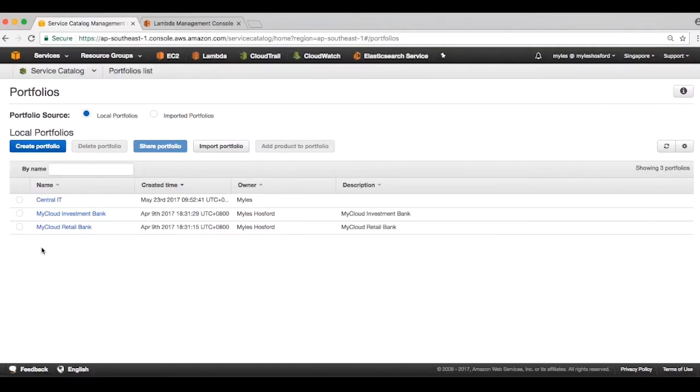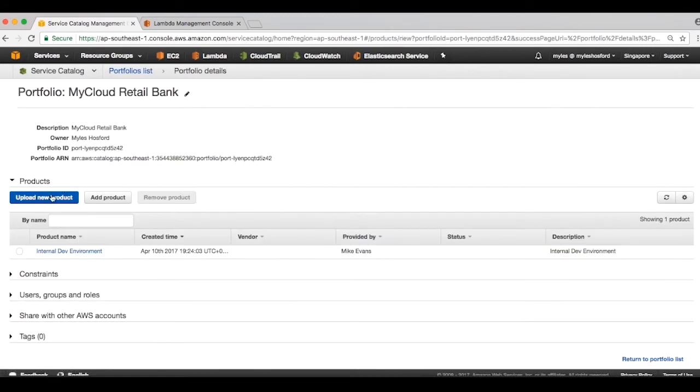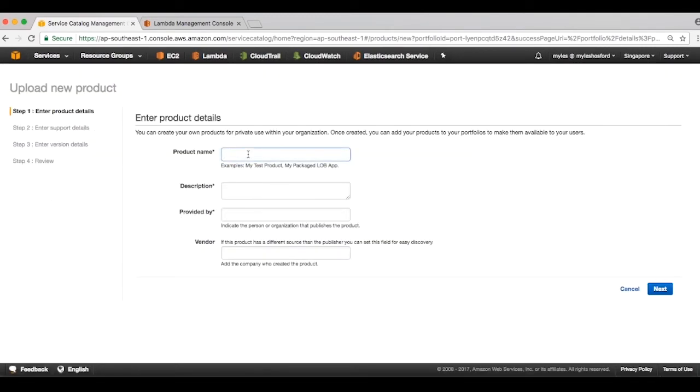Moving over to the AWS console, we jump into Service Catalog. You can see I have a number of portfolios. Each portfolio can contain different products which are backed by CloudFormation templates. Let's go ahead and create my new secure application product. I give it a name and a description, and I'll go ahead and upload the CloudFormation template that I just showed you.